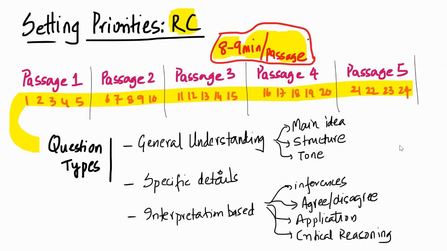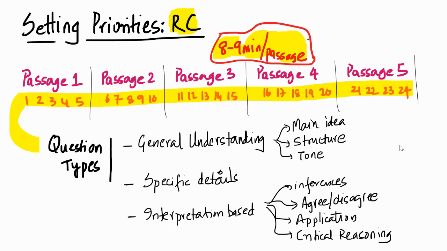Third are the interpretation based questions. So inferences that you can draw, or things that the author would agree or disagree with, or any sort of application based question, where the principle is given by the author and you apply it to an external situation, or those questions which are critical reasoning based. Tell me what assumption the author is making here. If I give a new evidence, would it support the author's argument? Will it weaken the author's argument? And the CAT has largely been asking for every passage at least one question from critical reasoning.